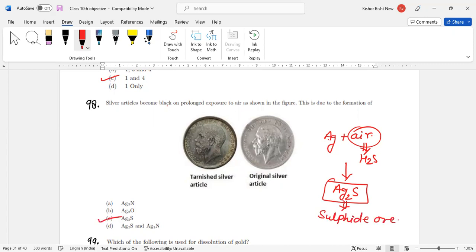What is your correct answer? Correct answer is C. Now come to the next.